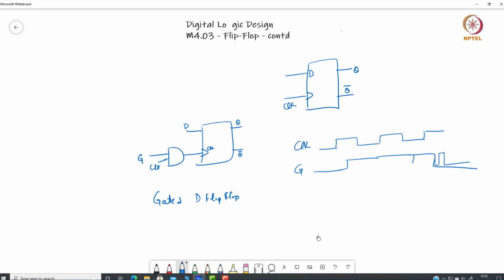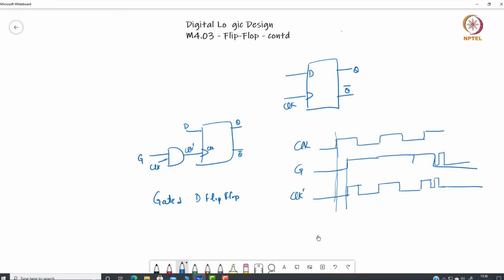This is my clock dash, or my new clock. First of all, it is not synchronized. Even after this there would be a certain delay of this AND gate, and because of that my clock dash is shifted even more.